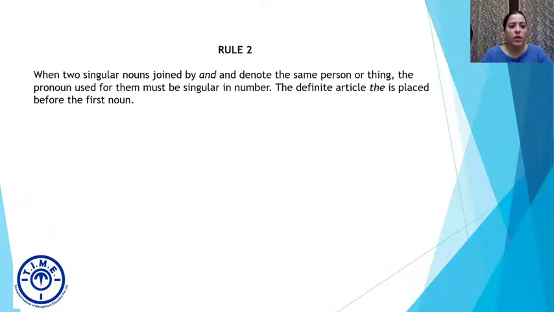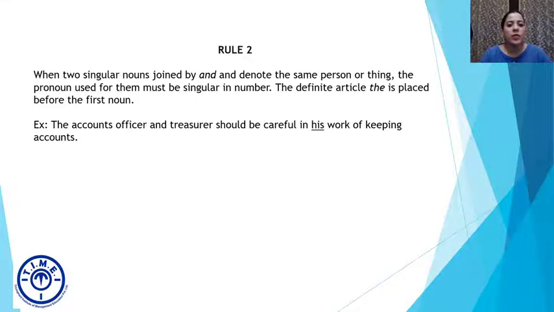Two. When two singular nouns joined by and denote the same person or thing, the pronoun used for them must be singular in number. The definite article the is placed before the first noun. So these seem a lot of words. Let us quickly understand them with the help of an example. So the accounts officer and treasurer should be careful in his work of keeping accounts. So if you see, this is the pronoun that we are using, his. His is singular, which means that accounts officer is the same person who's the treasurer. So both the account officer title as well as treasurer title is held by the same person.